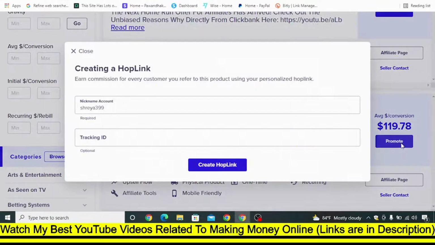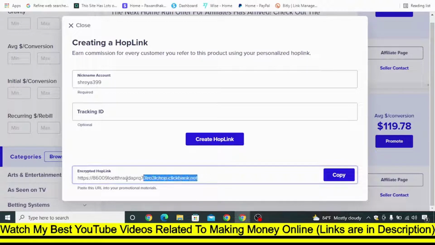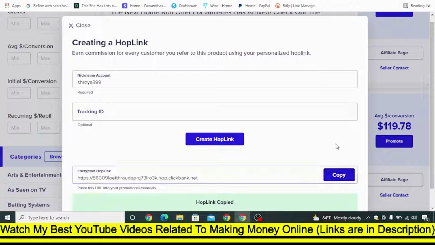So let's click on this promote, and you will see you need to put your nickname here. Okay, when you were creating your account, you needed to create this kind of nickname, and that nickname will automatically be here. But if it is not, then just put it, and once you do, just click on this create hop link, and then this is going to be your specific affiliate link. You can just click on this, copy, and your affiliate link is with you.